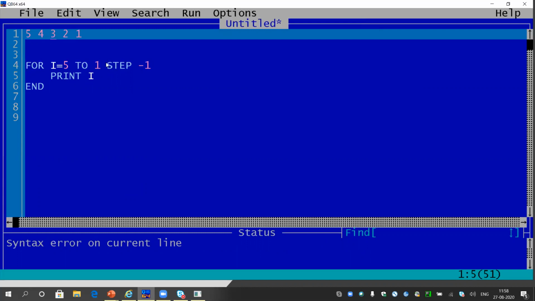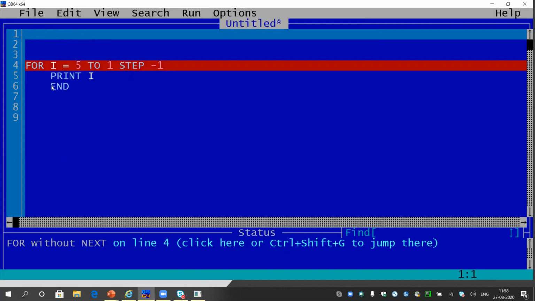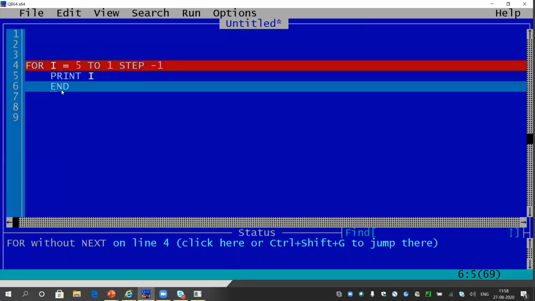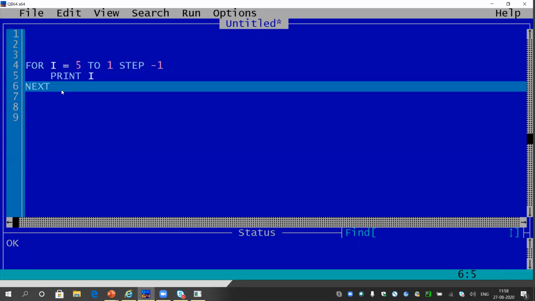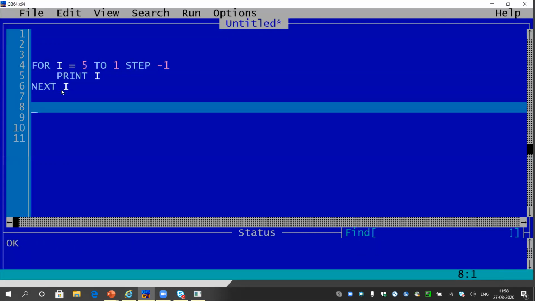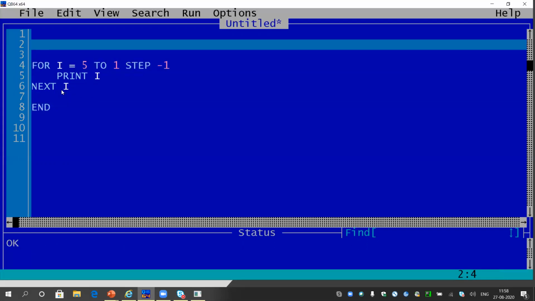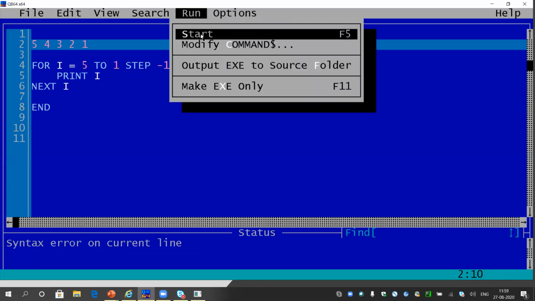Sorry, it is giving some error. So let me delete the first line, it is not required anyway. Okay, sorry, I have made one mistake. It is good to make some mistakes. I forgot to write the next line. I think this line is not creating any problem. Anyway, I'm trying to print 5, 4, 3, 2, 1.